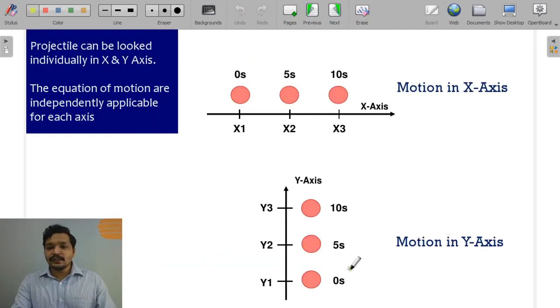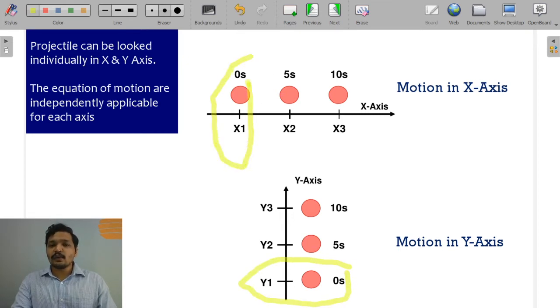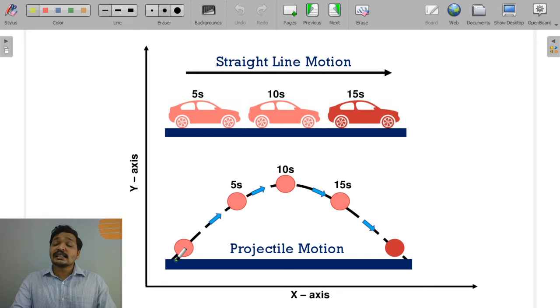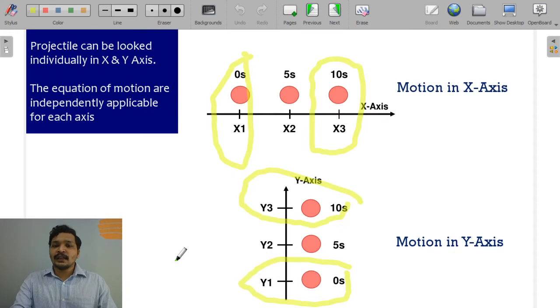At 0th second, when the ball was near the surface, it was at a coordinate x1 and y1, and when it reached the peak of its projectile motion, I'm assuming it is at point x3 and y3. But the thing to notice here is it has moved along both x and y axis simultaneously. It's a 2D motion. So a projectile motion is a special type of kinematic curvilinear motion where it is going to move in both x and y direction. And we'll understand more about it.